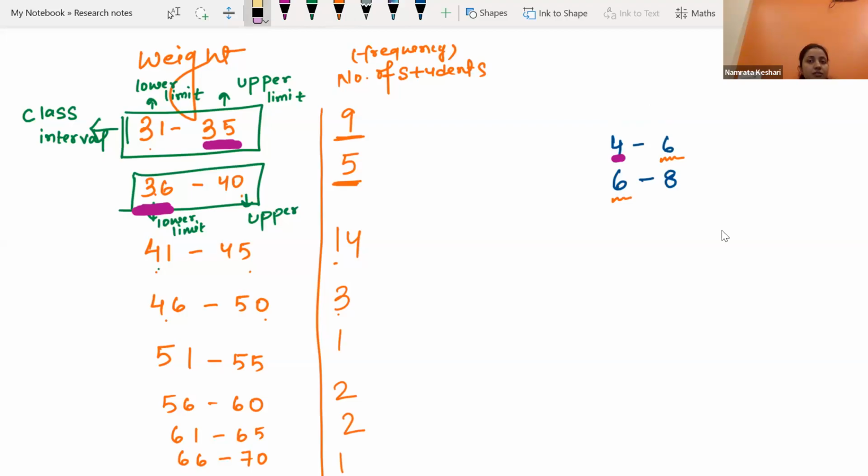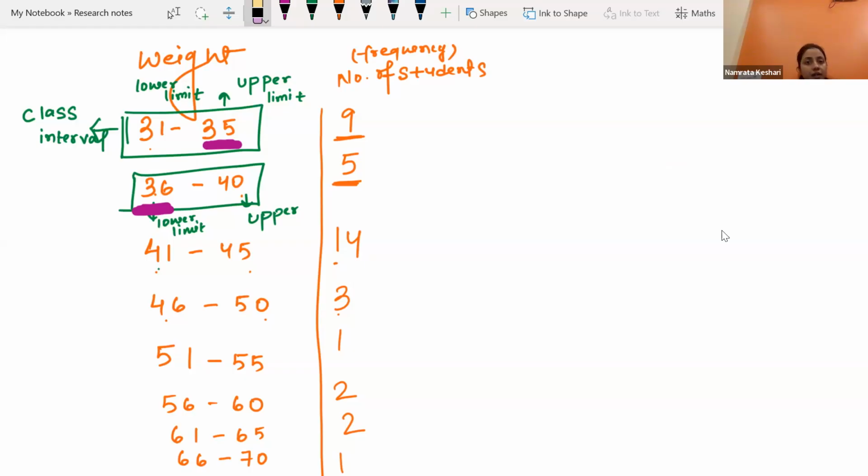What is class interval? I have told that each group is called class interval. Here this 31 is called the lower limit of this class interval. 35 is called the upper limit of this class interval. Similarly, 36 is called lower limit of the class interval. 40 is called upper limit of the class interval. Okay, so many class intervals we are having over here.